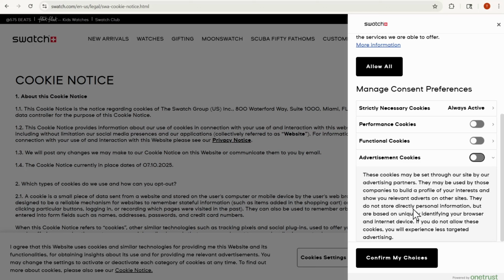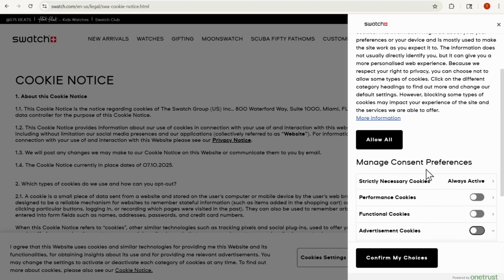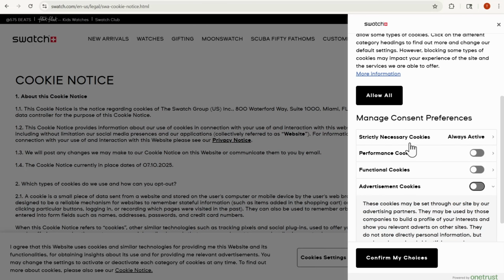And one thing I tell all my clients is, if you have a customer, you process personal data. That's just a fact of the matter. In relationship to you processing personal data, there are laws associated with how you can use that data. So that's why I always take a look at this. Some cookie banners and some of these manage consent preference sections, the language is varied. You won't always see this definition for advertising cookies. One, because the consent management platform defines advertising cookies differently. And two, the type of advertising that an organization does may vary as well. So I'm not going to allow all, I never do. I only allow those that are strictly necessary.